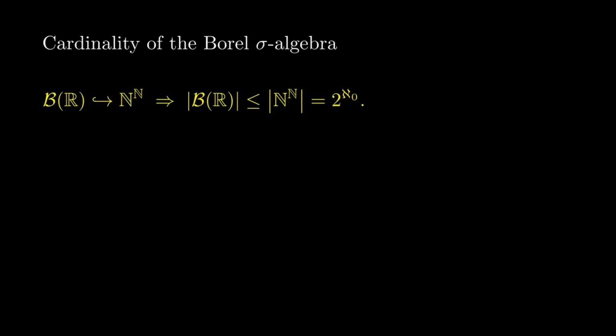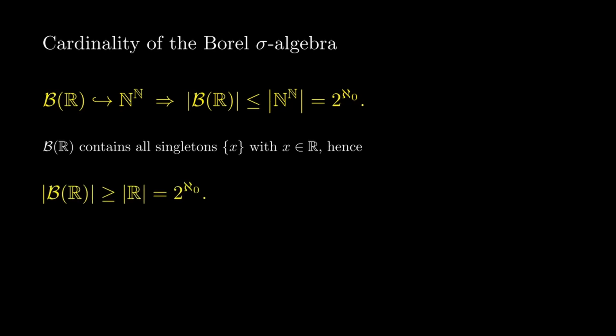Now we can determine the cardinality of the Borel sigma-algebra. From the coding construction, we get an injection into N^N, so the Borel sets are at most continuum many. For the lower bound, every real number gives a singleton, and all singletons are Borel. So the Borel algebra has at least continuum many sets. Combining both inequalities, the Borel sigma-algebra has exactly continuum many sets.